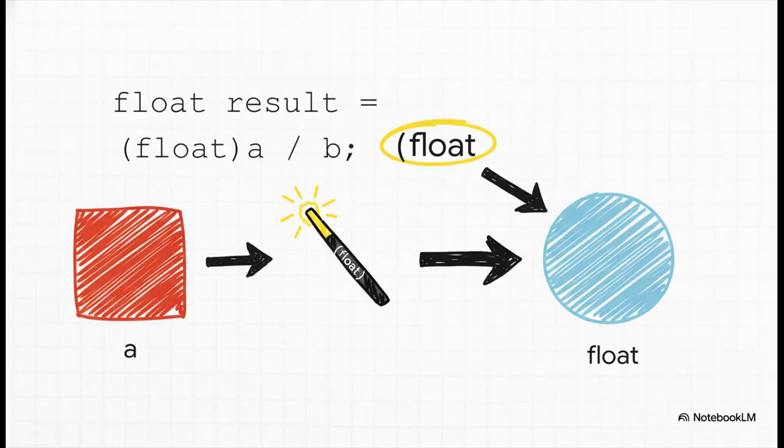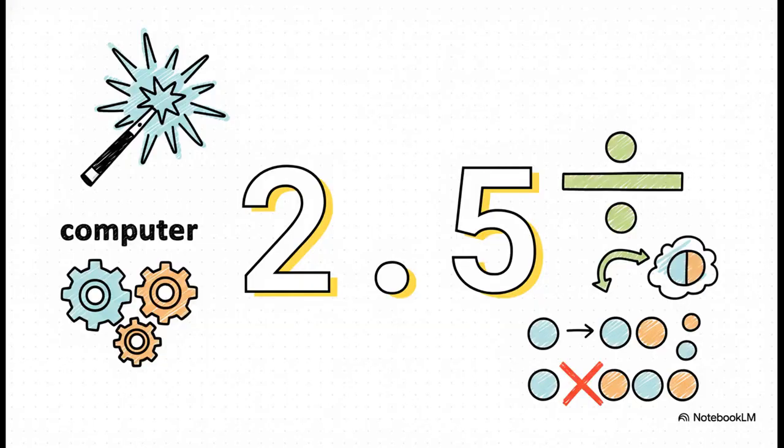We use something called an explicit cast. By putting float right in front of one of our numbers, we're temporarily telling the computer, hey, just for this one calculation, I want you to pretend this integer is actually a decimal number. And boom, just like that, the computer does what we call a floating point division, and we get the correct answer, 2.5. This shows you the power of casting. The big takeaway here is you always have to be mindful of your data types, especially when you're doing division.